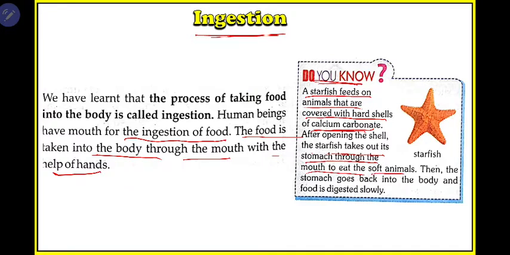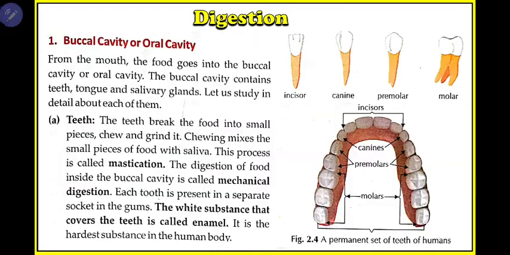It eats through the stomach itself. It eats the soft animals, then the stomach goes back in. So the ingestion process in starfish is quite different and interesting, and that's why it is given here.